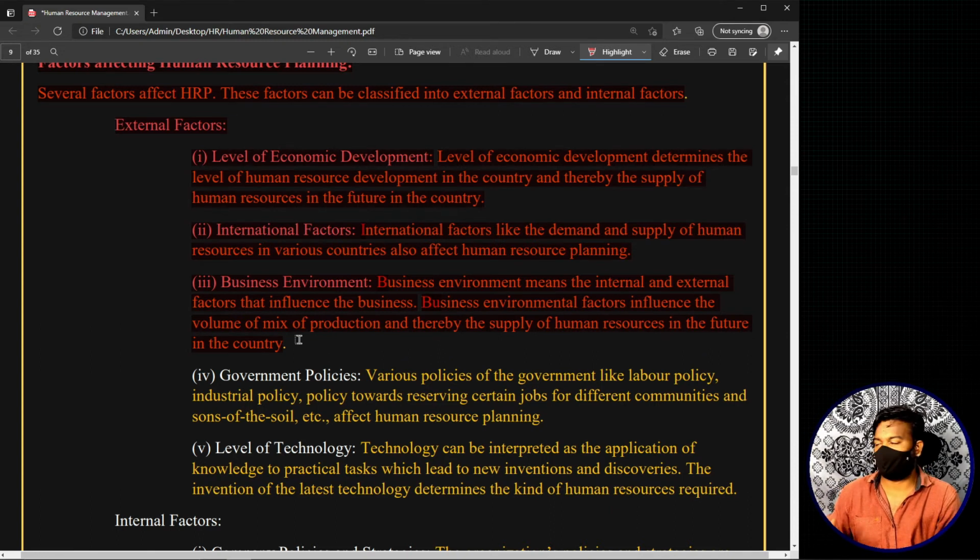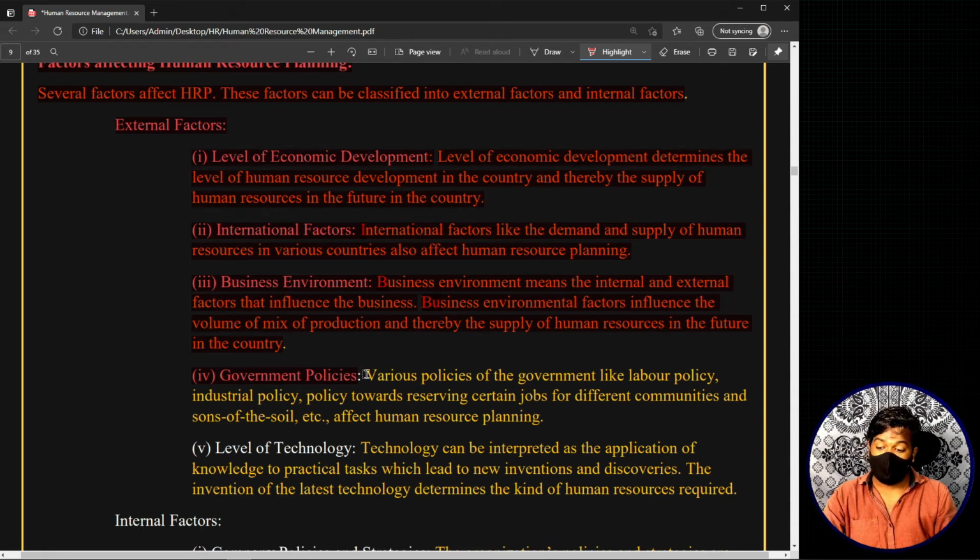In simple terms, for example, wage curves and the available wage rates, and all these basic demand and supply factors that have an impact on the business environment also have an impact on human resource planning. Now government policies are one of the other external factors that have an impact on the organization, one of the most common things.